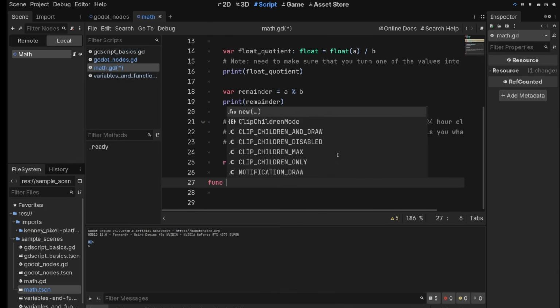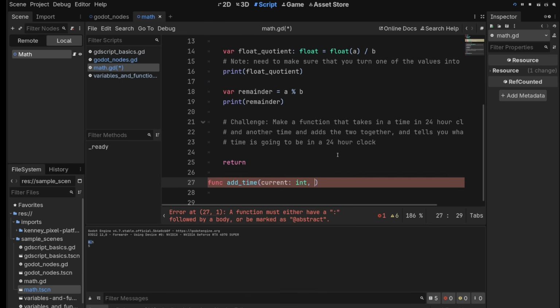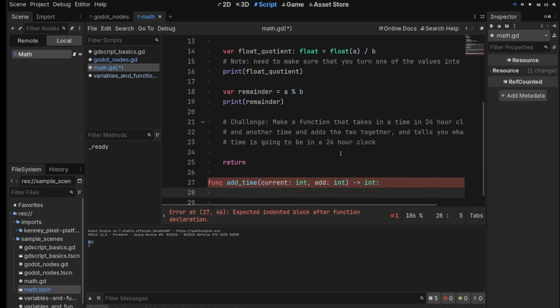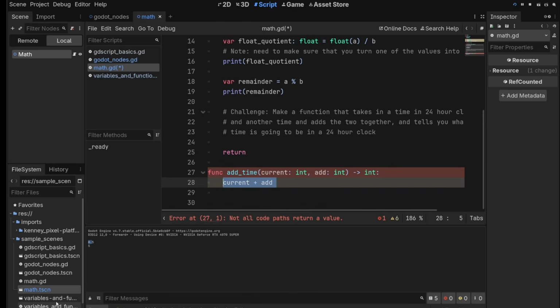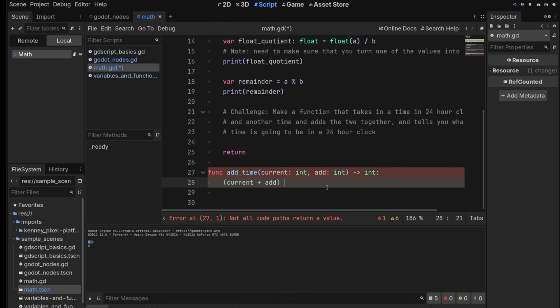Okay, we'll make a function, func add_time, and we'll say current is an integer and add is an integer too. It returns another integer, which is going to be the new time. What do we do? Well, current plus add is going to give us a number that might be over 24, right? But then we can put this in parentheses, which I haven't shown you before, but maybe you can guess because that's how math is often written. You go modulo 24 because we know this is on a 24-hour clock, and that should give us a number, and all we have to do is return that.